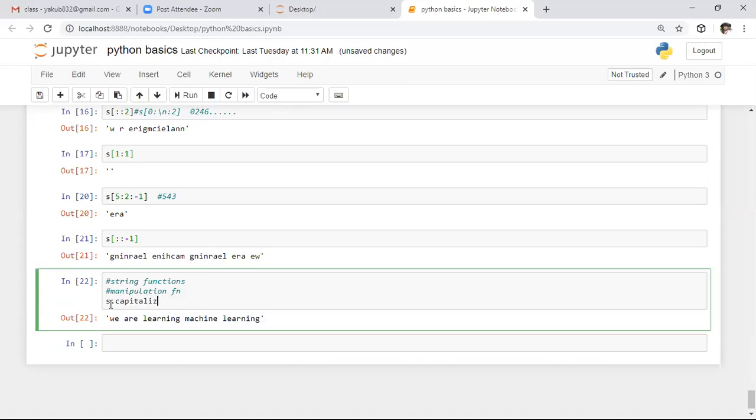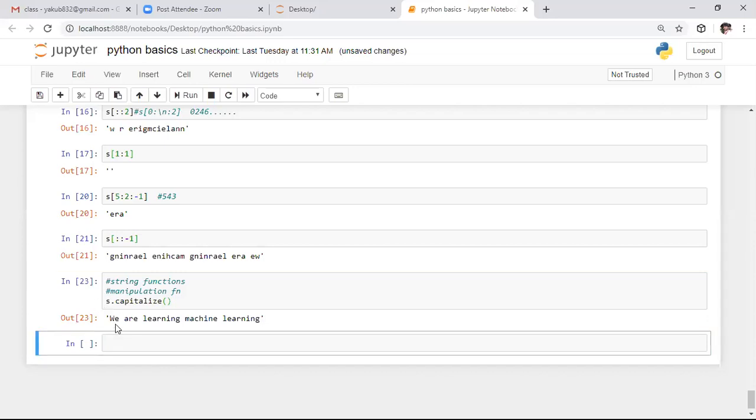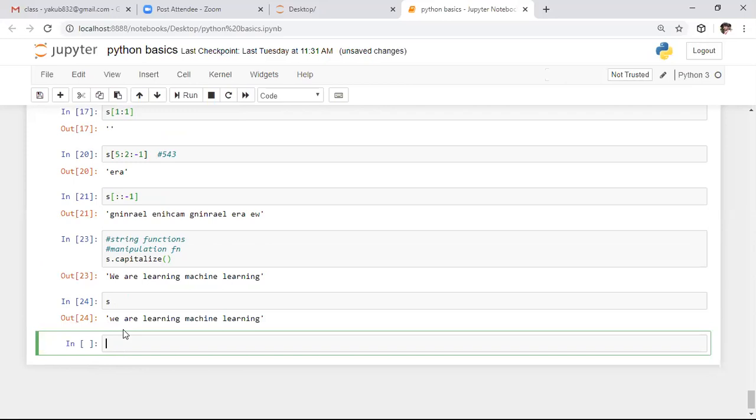If we want to capitalize the first character present in the string, we need to use the capitalize function. You might get a question: sir, as you told already, strings are immutable data types, whereas you are changing the string here, right? If you observe, we are visualizing the output for one instance; we are not modifying this string completely. It is a simple manipulation operation. We are not modifying the string permanently. For that purpose, I'm showing this. If you observe the original output, whatever we defined initially is only present in the original string.